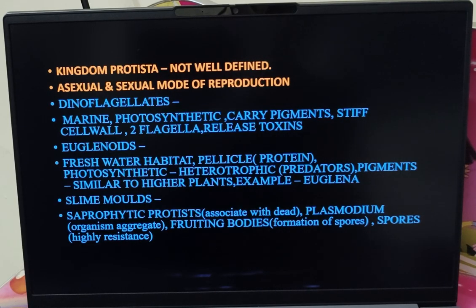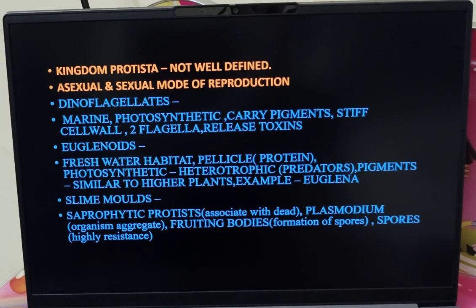Under kingdom Protista, we have certain varieties like chrysophytes, dinoflagellates, euglenoids, slime molds, and protozoan. First we'll go with dinoflagellates. I'm just highlighting all those important terms so you can make a note. Wherever you come across this word, you can have an idea that this is what you're going to read.